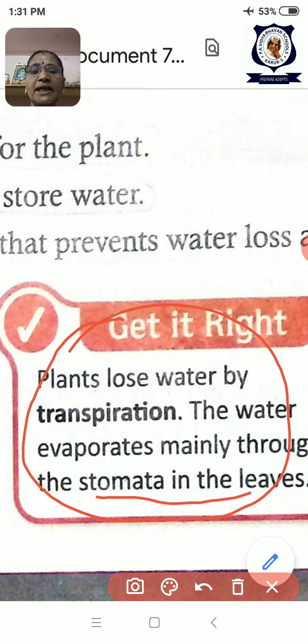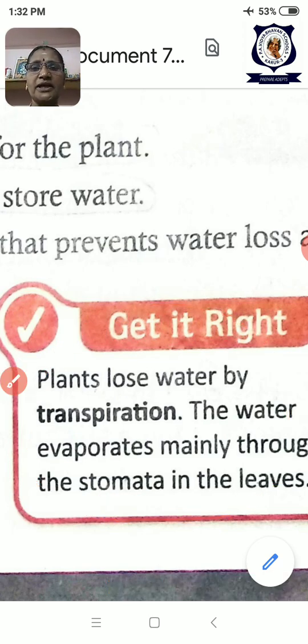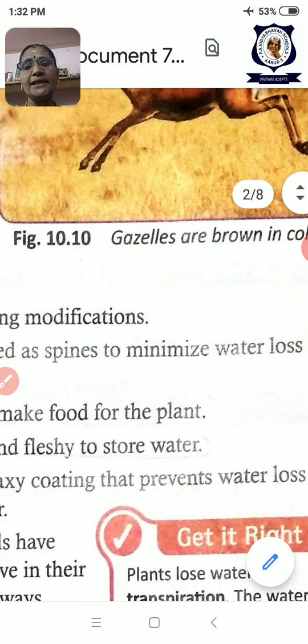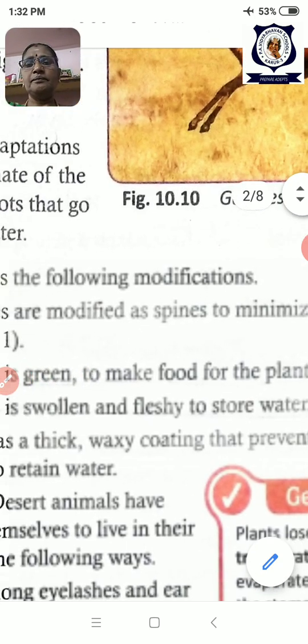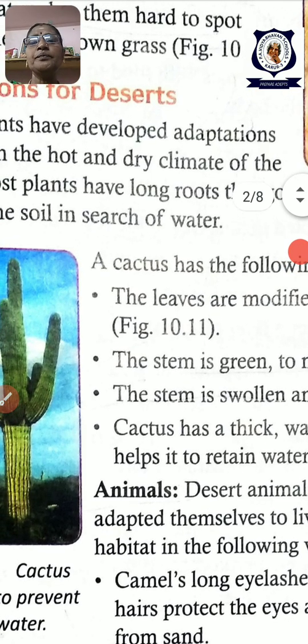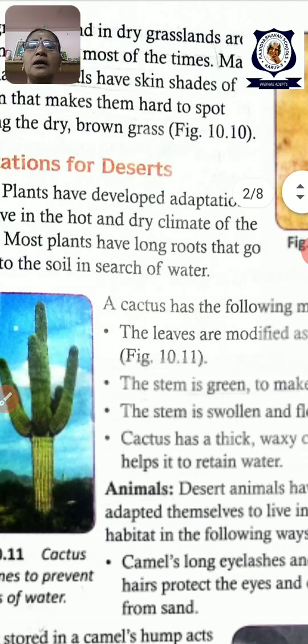If leaves are there, stomata will be there. If stomata are there, transpiration will also be there. So the cactus reduces its leaves into thorns. Thorns are needles or spines.